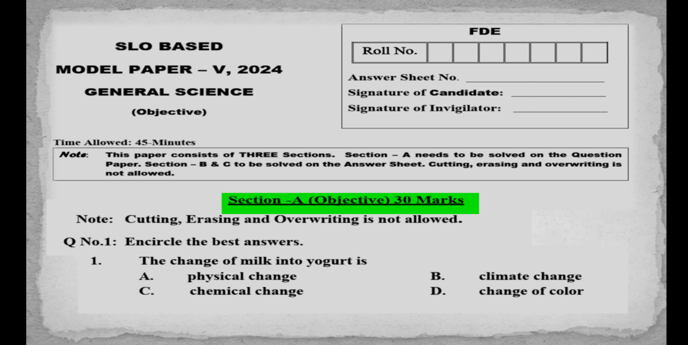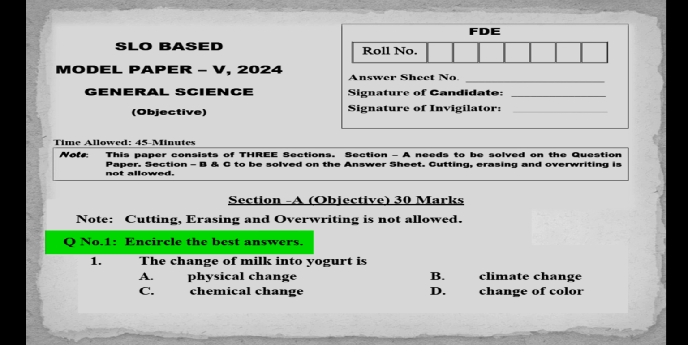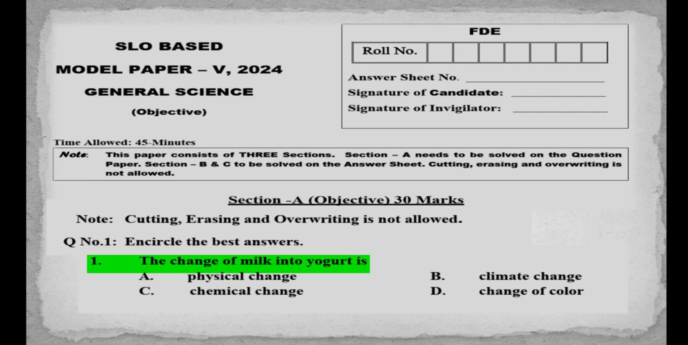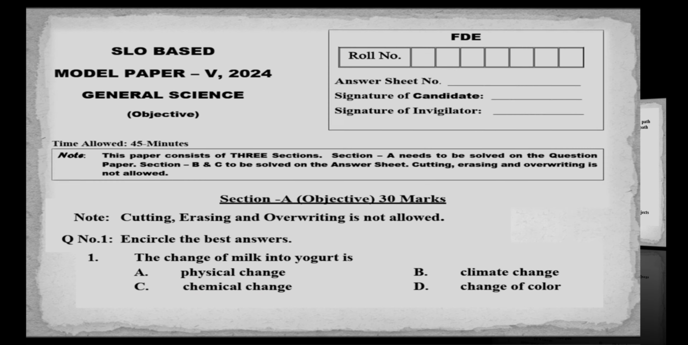Objective, 30 marks. Time allowed, 45 minutes. Question number 1. Encircle the best answer. MCQs number 1. The change of milk into yogurt is A. Physical change, B. Climate change, C. Chemical change, D. Change of color. Answer is option C. Chemical change.